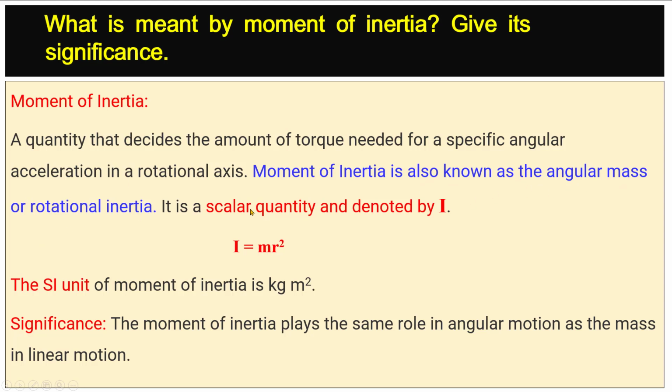It is a scalar quantity and it is denoted by I. Its formula is I is equal to mr square. The SI unit of moment of inertia is kilogram meter square. Significance. The moment of inertia plays the same role in angular motion as the mass in linear motion.